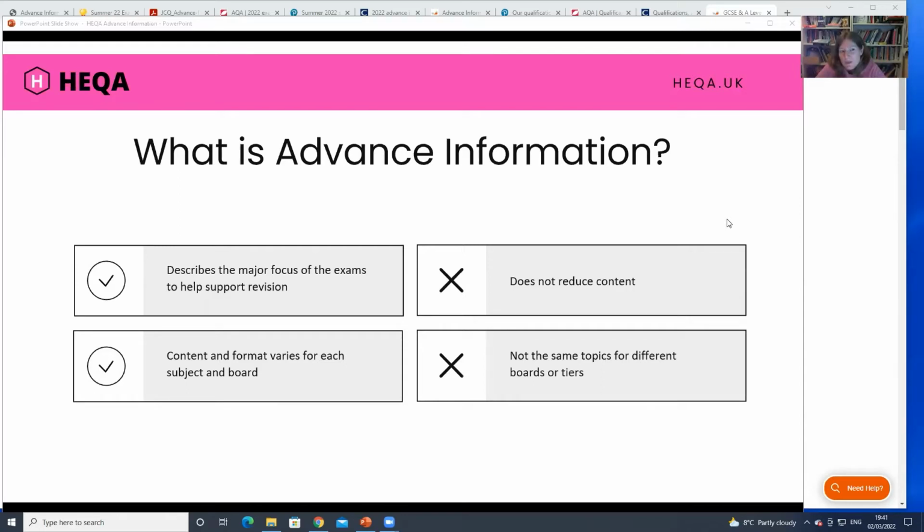So to give just a few examples, for instance, English language. There are some things that they can't really give you advanced information on because it would just allow you to memorize an essay and be done. So in English language, where they've got a creative writing task based on a picture, they can't tell you what that is. And they can't tell you the prompt because it would mean that the exam wasn't very useful. It would just be a case of who's remembered the essay they wrote before and prepared already. So there are some areas like that where you don't get any advanced information, because they just can't do that without telling you the question.